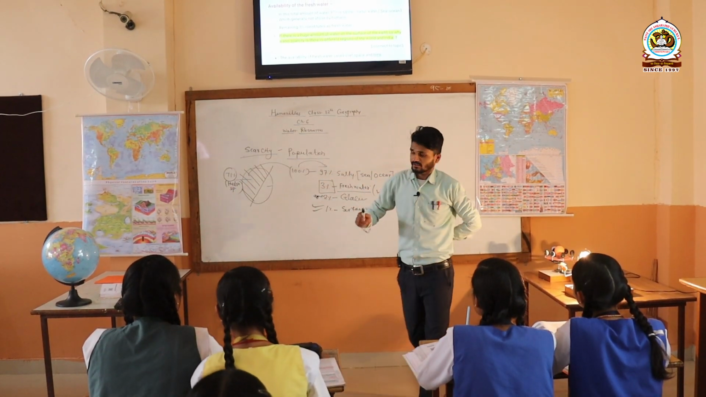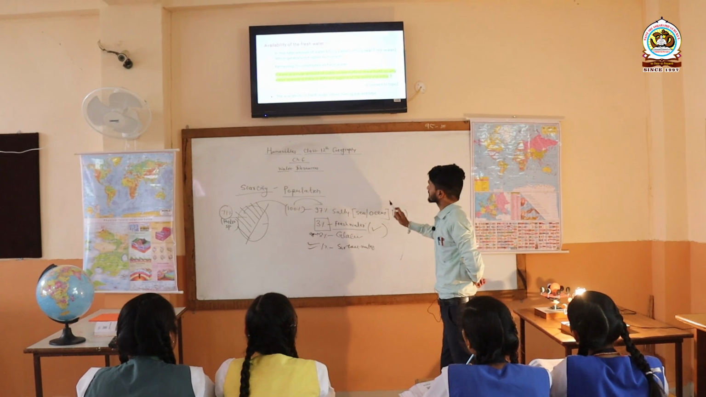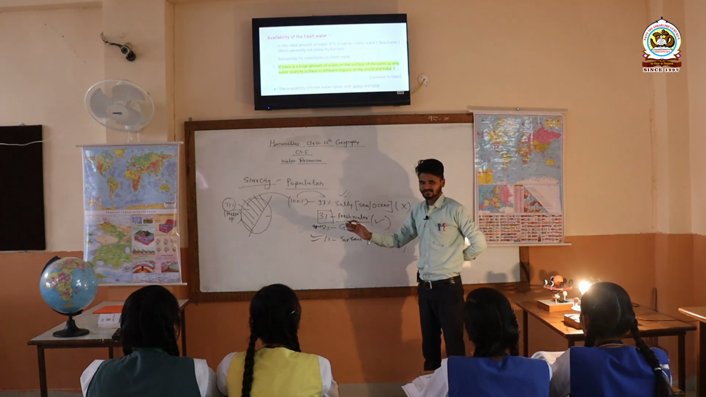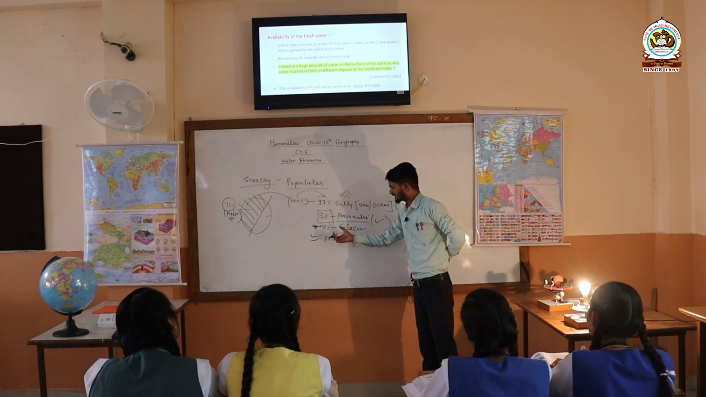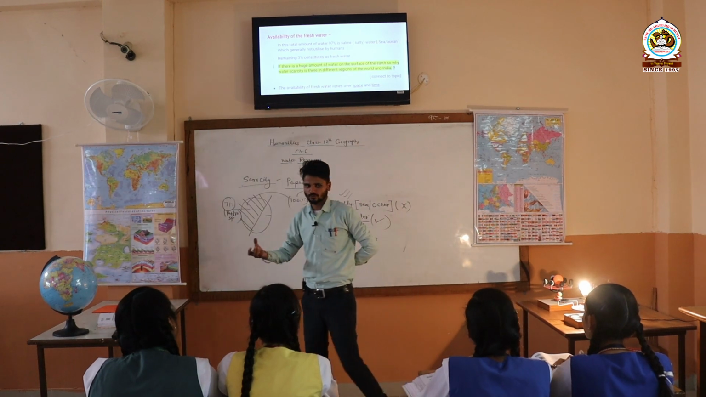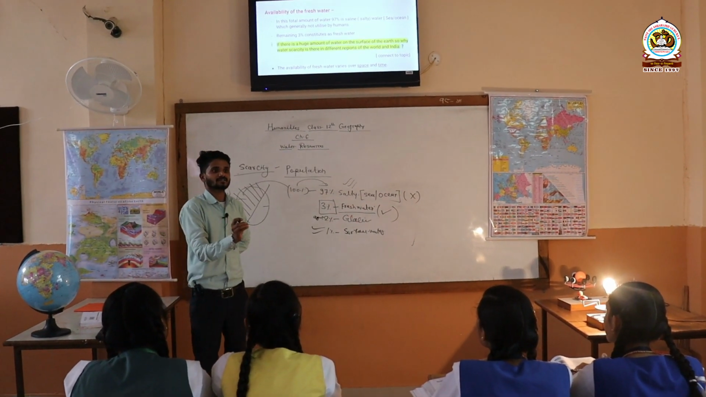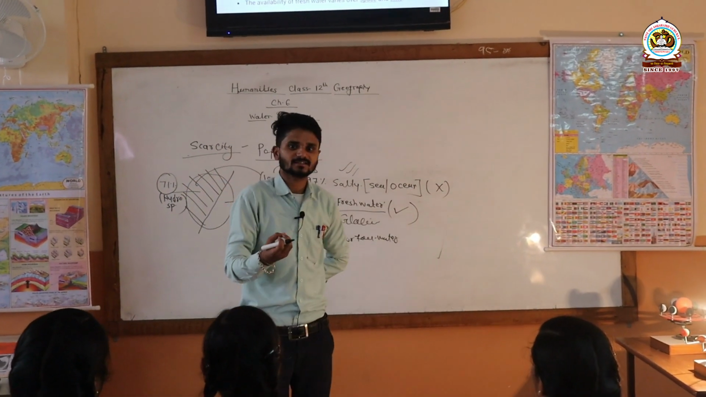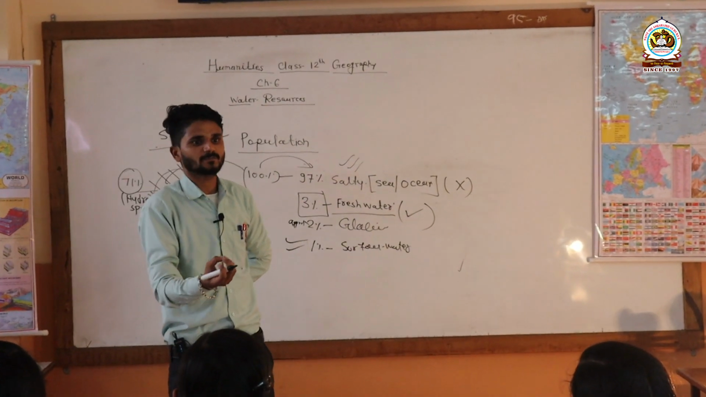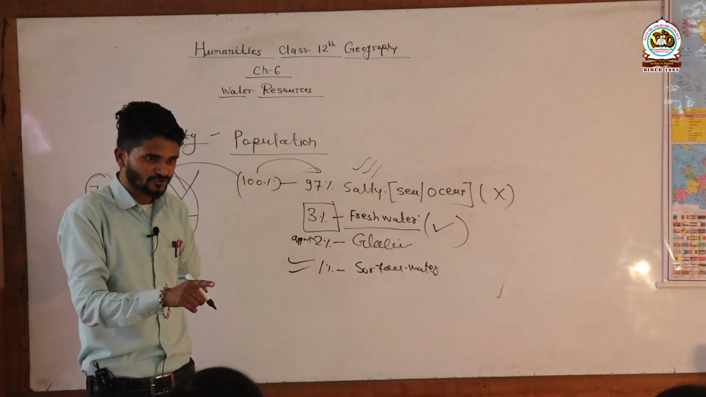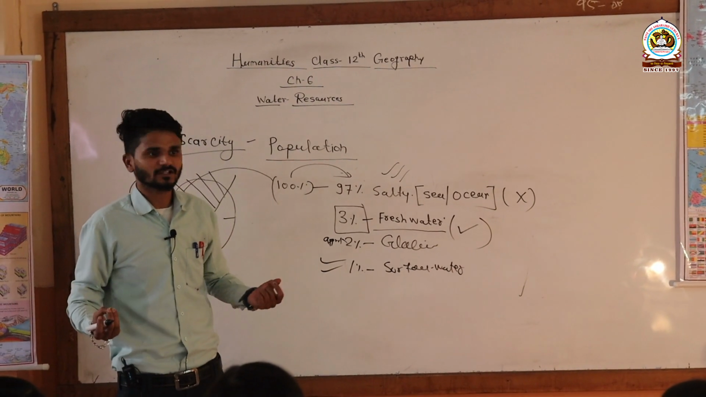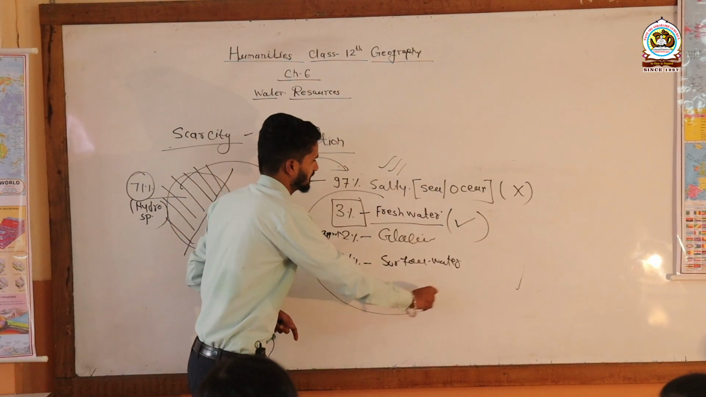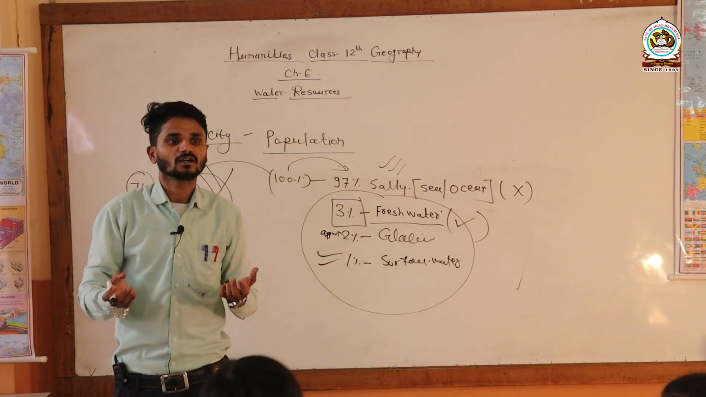Okay, so you can see there and you can answer the question from this portion. We already know that 97% is of no use. We have only 3%, and out of that 3% only 1% is useful for us. That is why water scarcity is there. Are you getting the point? Why, if a huge amount of water is there on the surface of the earth, are people facing the problem? It is because we definitely have a huge amount of water, but it is salty water, which is in the sea or ocean, and only 3% can be used by human beings.